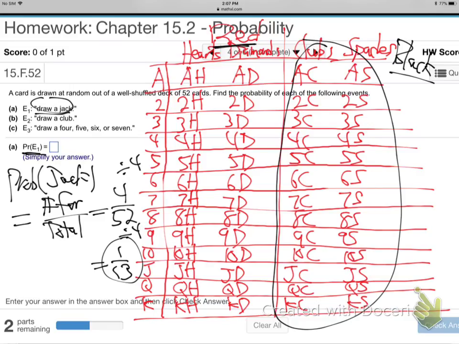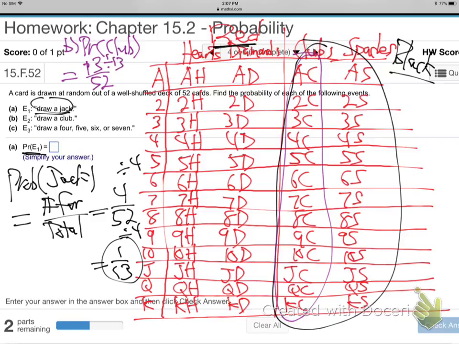Let's do that one. So this was A. Let's go up here for B. Probability of getting a club. What's the chance if you draw a card at random out of the deck, you're going to get a club? 13 out of 52. Yeah, how many clubs are there? Well, these are all clubs right here. There's 13 clubs out of 52 cards. The total always goes in the bottom, huh? 13 clubs out of 52 total. And then you got to reduce that fraction with your calculator. Divide by 13 top and bottom, 1/4.